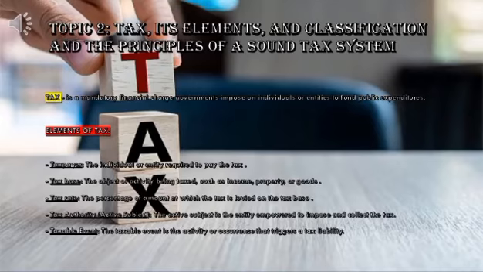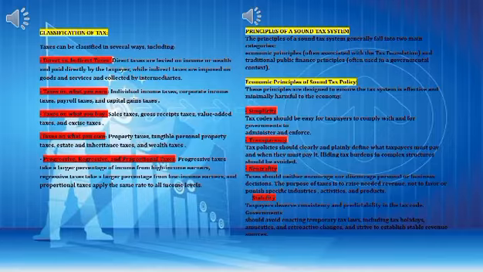Classification of tax. Taxes can be classified in several ways, including direct versus indirect taxes. Direct taxes are levied on income or wealth and paid directly by the taxpayer, while indirect taxes are imposed on goods and services and collected by intermediaries. Taxes on what you earn: individual income taxes, corporate income taxes, payroll taxes, and capital gains taxes.